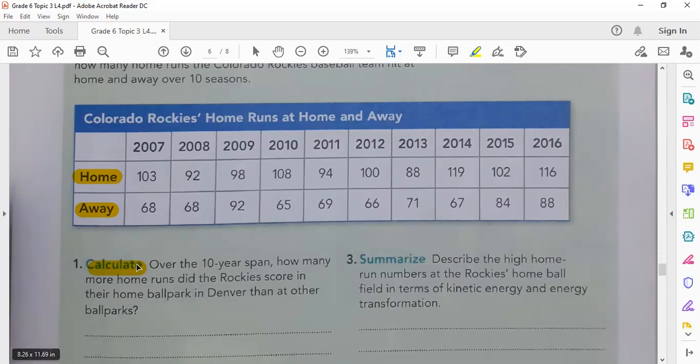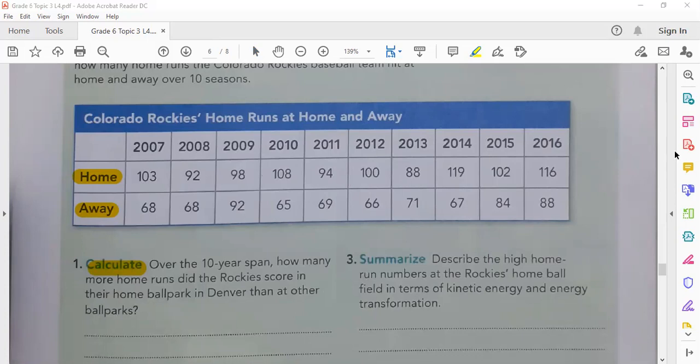We should add all of these, 103 plus 92 plus 98, all of these minus these, to find the answer. Home will be greater, of course.